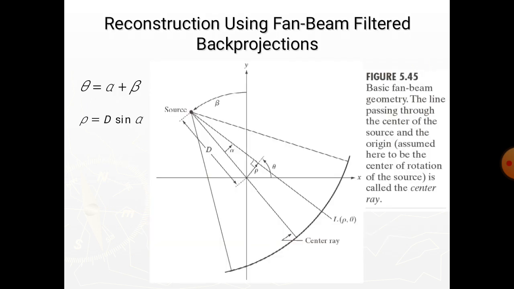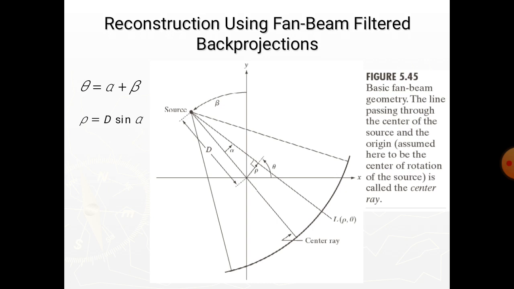Now, reconstruction using fan beam filtered back projections. The discussion so far has centered on parallel beams. Because of its simplicity, it is the imaging geometry used traditionally to introduce computed tomography.